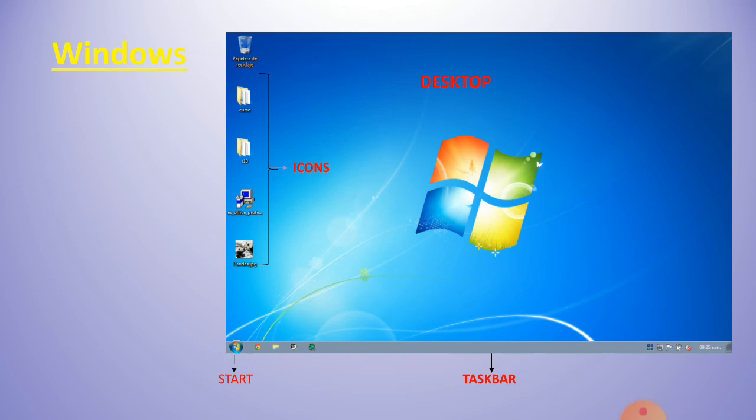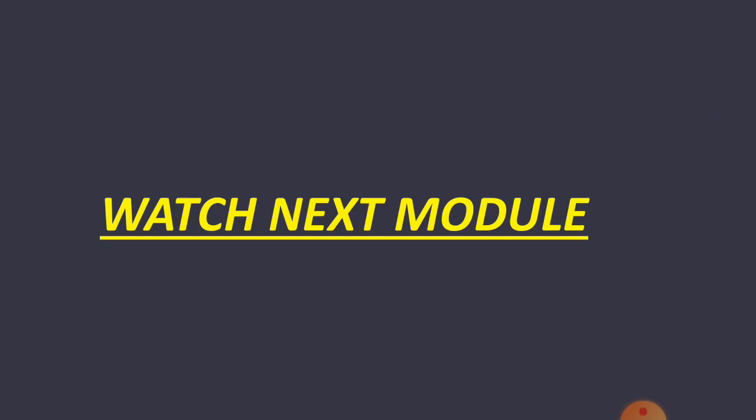The mouse plays a very important role in Windows operating system. You can select icons, and double click to open folders or files. At the bottom of your desktop, you can see a bar called taskbar. At the left corner of your taskbar, you can see a start button. When you click on the start button, the start menu will appear. The start menu has all the options that help you to work on the Windows operating system.